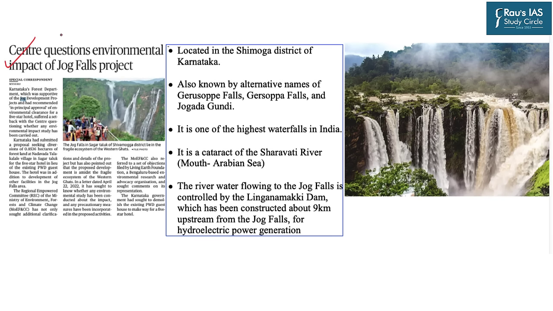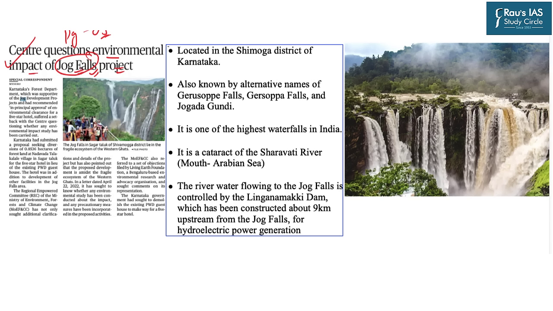Our next topic is from page number 5 and the topic reads: Center questions the environmental impact of Jog Falls project. Now this topic is mainly relevant from the prelims perspective because every year there are 2 to 3 questions which are location based. So you need to know where these Jog Falls are located, in which state they are present, on which river they exist. So all these factual details which we are going to discuss today might be very helpful in solving your prelims question.